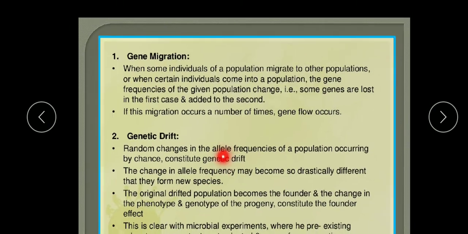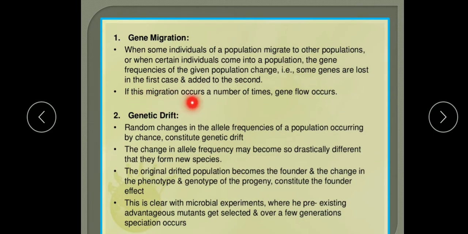If the migration occurs a number of times, then gene flow occurs. Understood? So what is gene flow? When a section of a population migrates to another place and population, gene frequency changes in the original as well as in the new population.